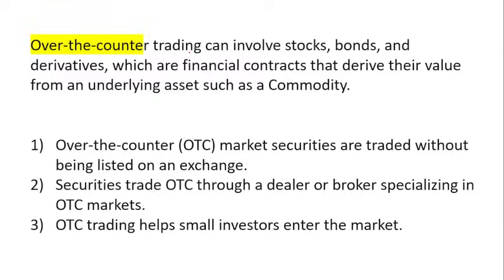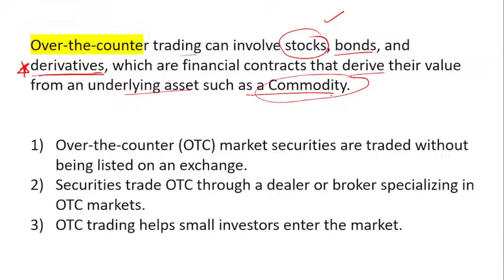So the over the counter market is a trading that can involve the stock. What do they involve? They involve stocks and bonds and derivatives. Now we will discuss derivatives. What is a derivative? You know that stock is an asset, bond is an asset. A derivative is a financial contract that derives its value from underlying assets, such as a commodity. They are not using the stock as cash, they are using it as a commodity.